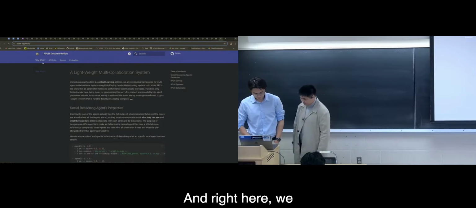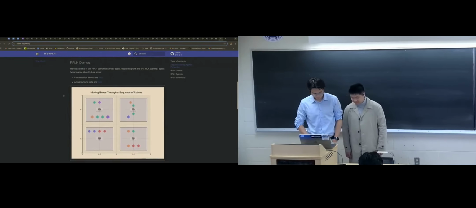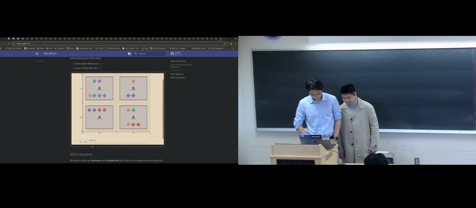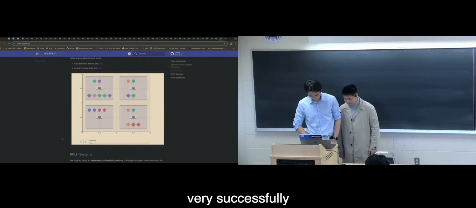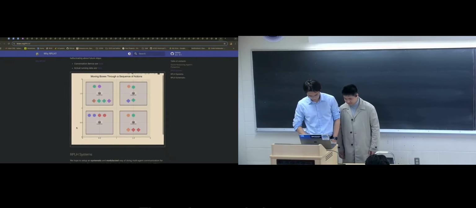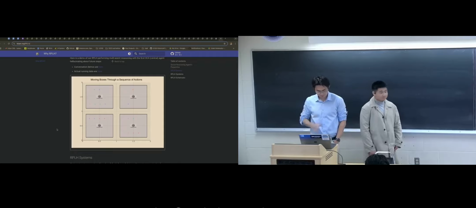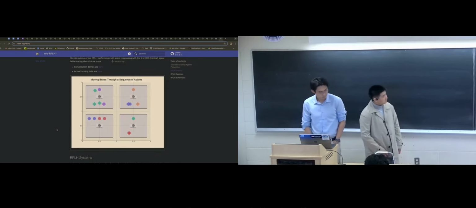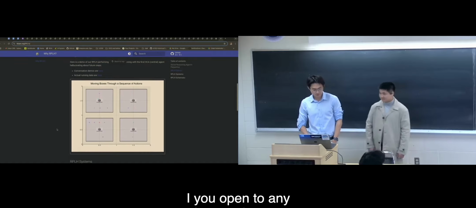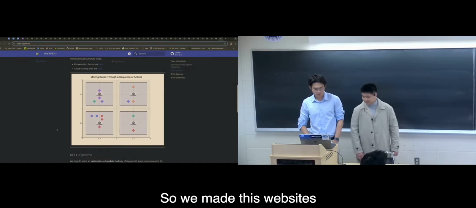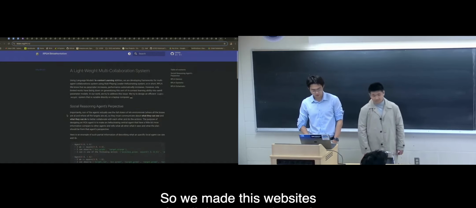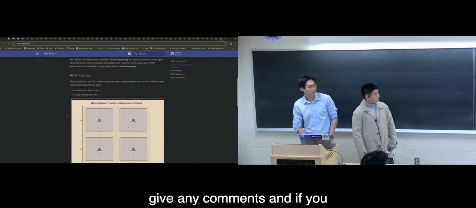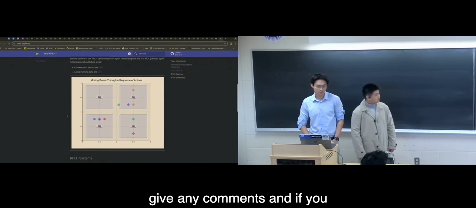And right here, we are going to show you a quick demo of our system successfully completing the task. The environment is set to match the colored boxes to the targets. And that's all. We're open to any questions and comments. We made this website for all the documentation of our system, and feel free to give any comments if you want to run the code yourself.